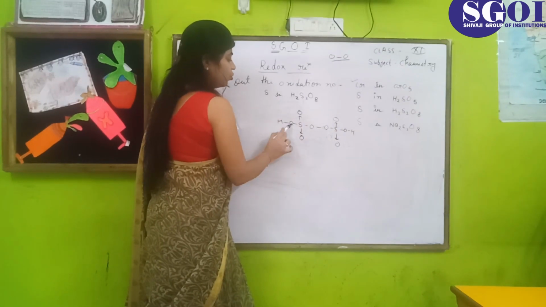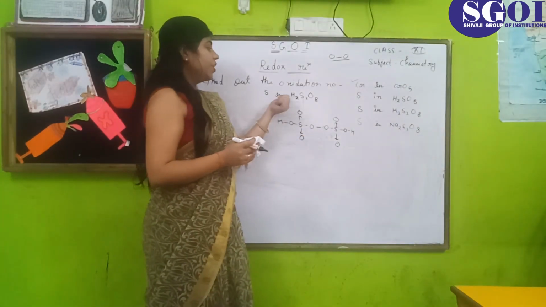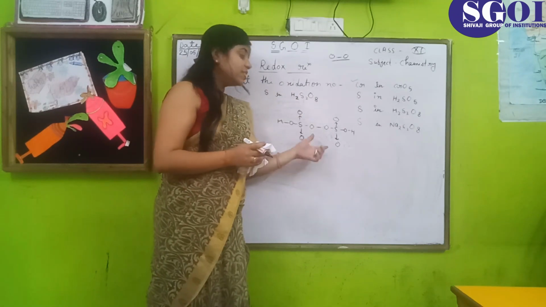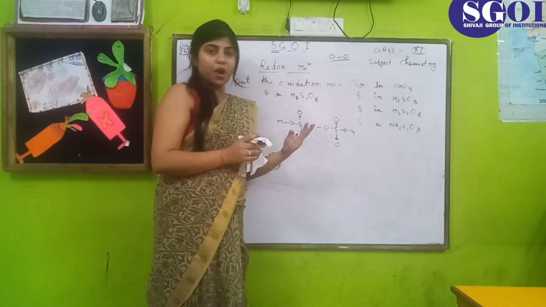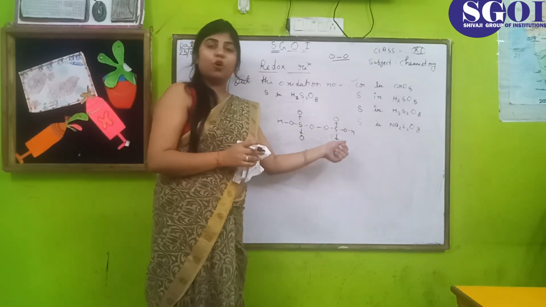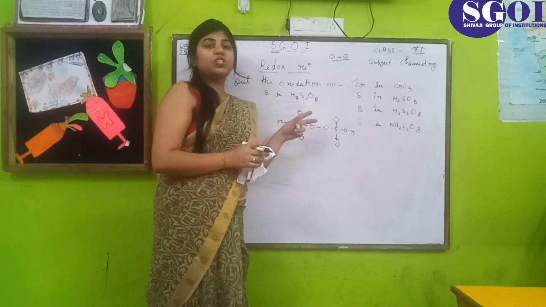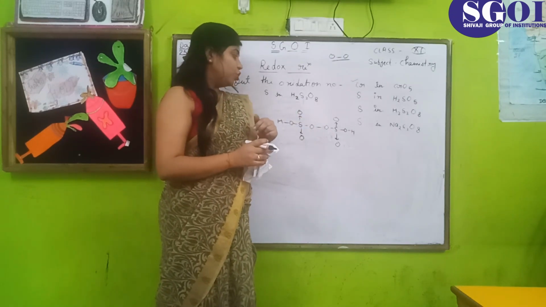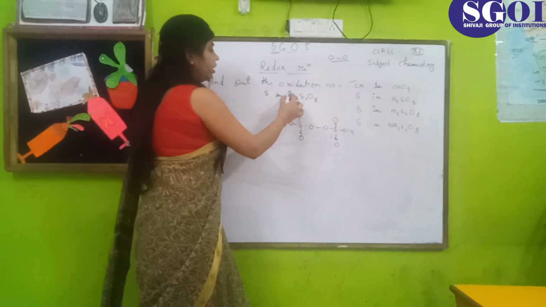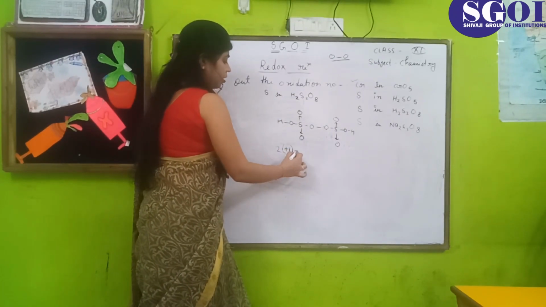This is the diagram of H2S2O8, and it can be seen from the diagram that only two oxygens are involved in the peroxide bond, and the rest of the oxygens have oxidation number -2. There are two hydrogens here, so 2 into +1.